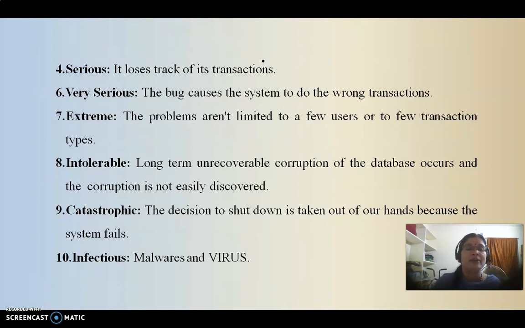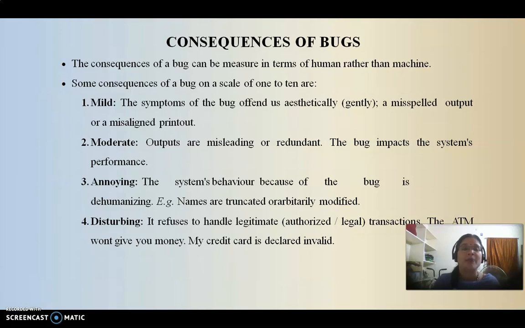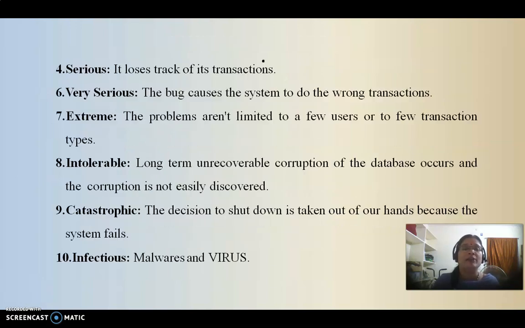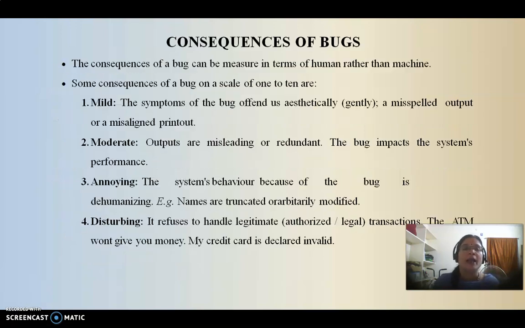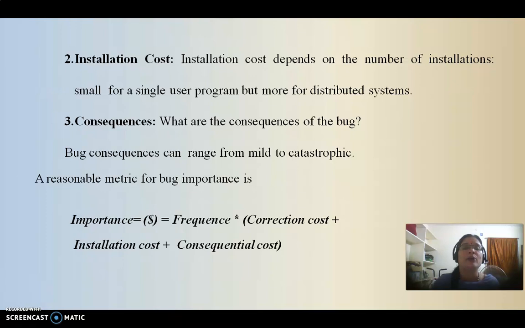So like that, the bugs are categorized as mild, moderate, annoying, disturbing, serious, very serious, extreme, intolerable, catastrophic and infectious: ten types of bugs. The importance of a bug can be calculated based on these factors: frequency, correction cost, installation cost, as well as the consequential cost. This is the formula for the importance of the bug. Like that, bug consequences and the importance of bugs can be represented.